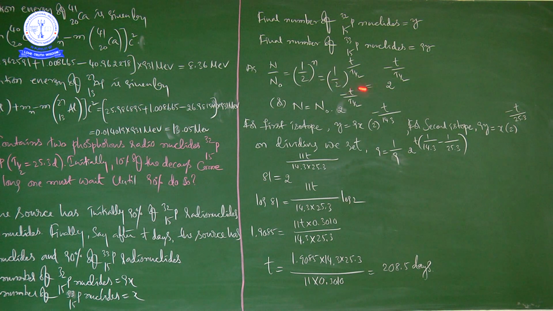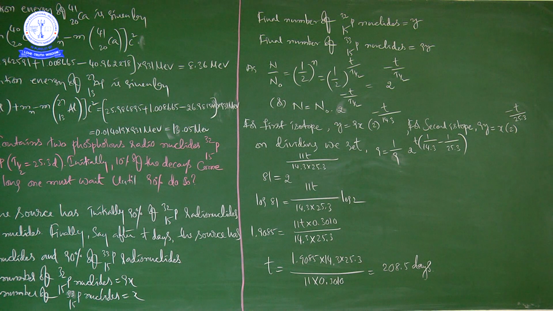Mathematically the same thing you can write as 2 to the power minus t by T half. From these two, N is equal to N naught into 2 to the power of minus t by T half. And there are two isotopes here, P-32 and P-33 of phosphorus.